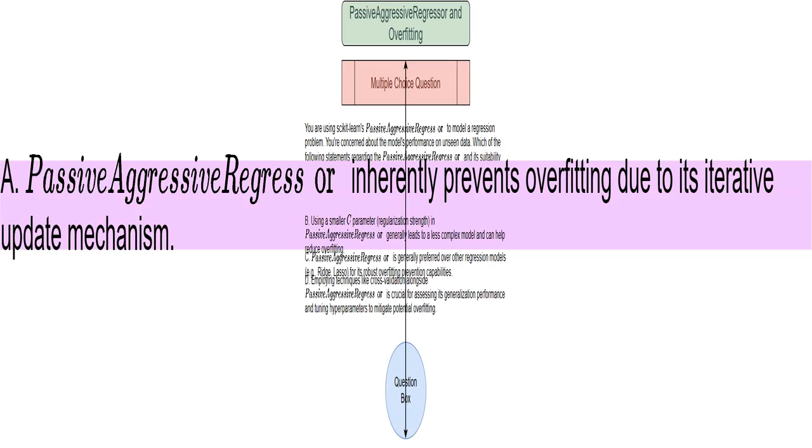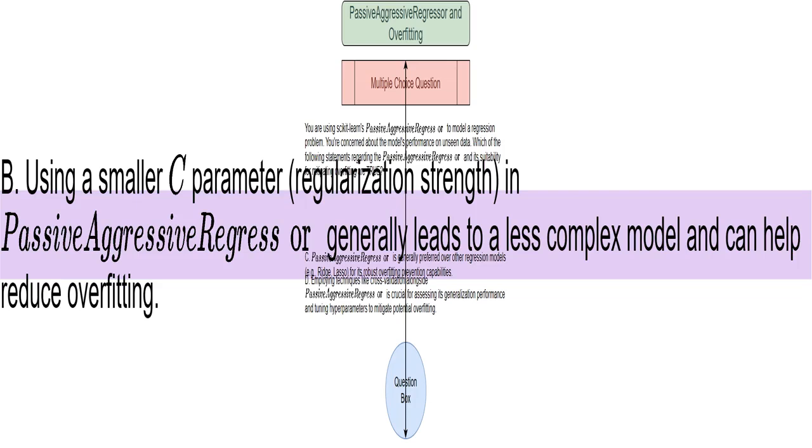This statement is incorrect. While the iterative updates are a feature of PassiveAggressiveRegressor, they don't inherently prevent overfitting. We need to add other techniques. This is correct. The parameter "C" controls regularization, which helps prevent overfitting. A smaller "C" means stronger regularization, leading to simpler models that are less prone to overfitting. Think of it like a diet for your model.